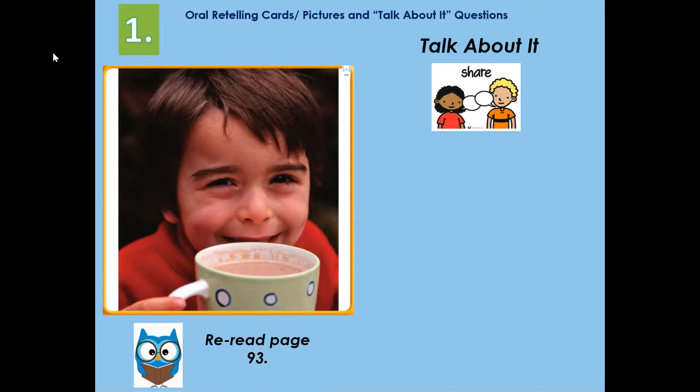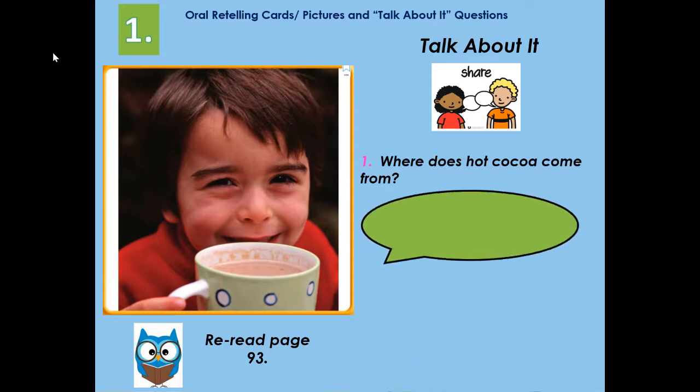So here's the first important detail from our text. You can reread about it on page 93 of the First Grade Journeys textbook. And here's your question. Where does hot cocoa come from?